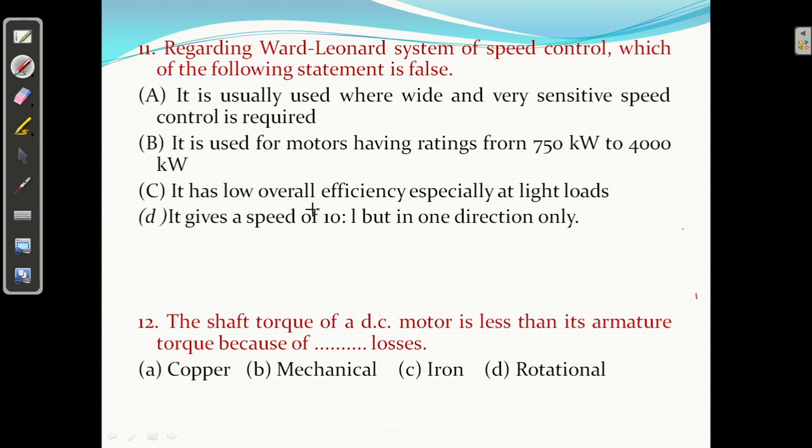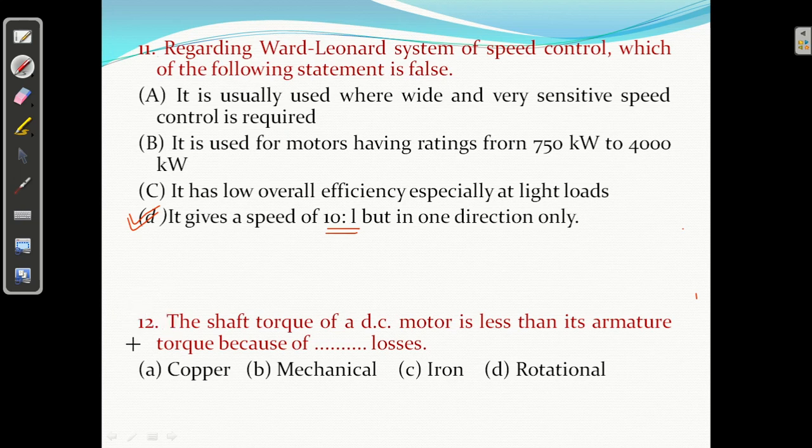It has low overall efficiency, especially at light loads. I think C is not correct. Fourth, it gives a speed of 10 to 1. That is not correct. Clear? तो क्वेश्चन नंबर 11 का क्या है? D. It gives a speed of 10 to 1. It is not correct. Okay?